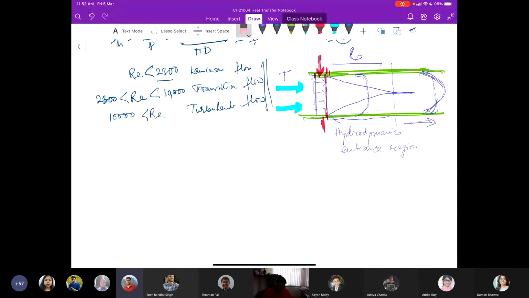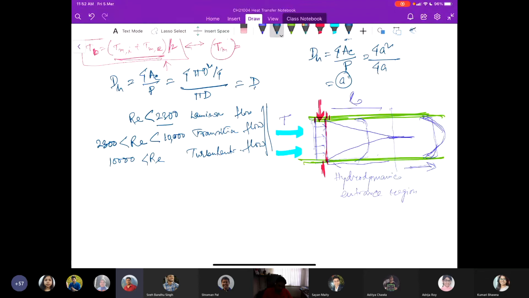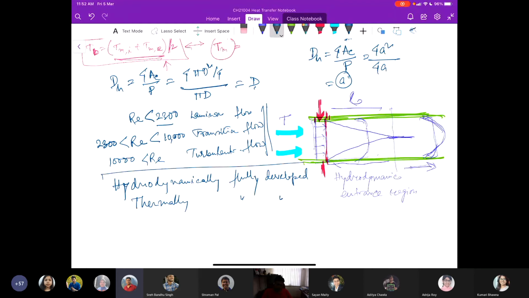Fine. And after that point, we will have the thermally fully developed region. So we have hydrodynamically fully developed flow and thermally fully developed flow after a certain length from the entrance.